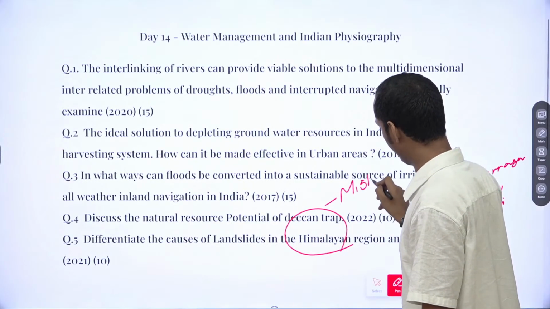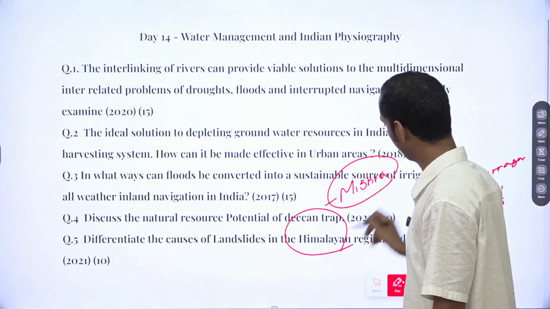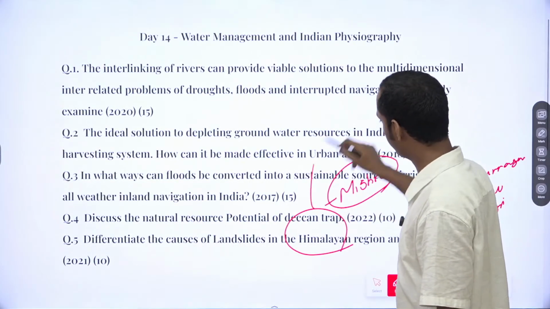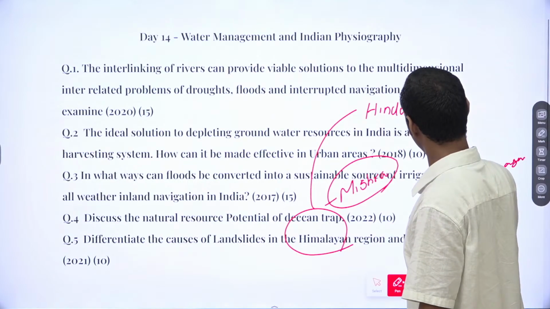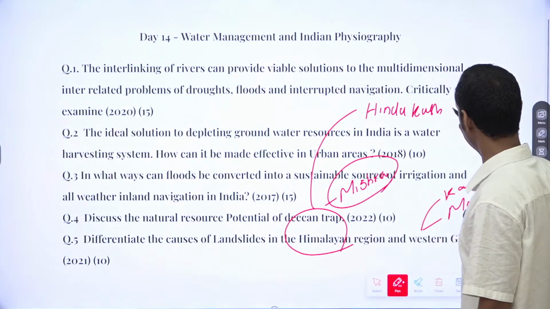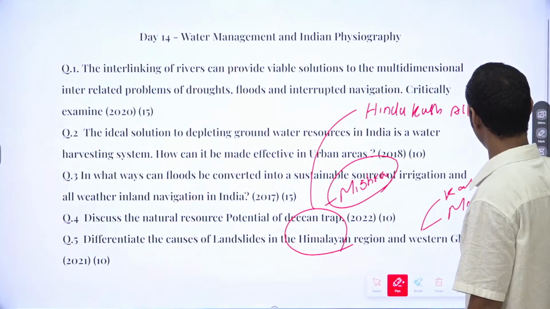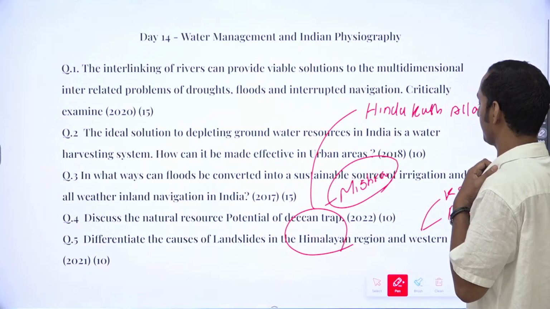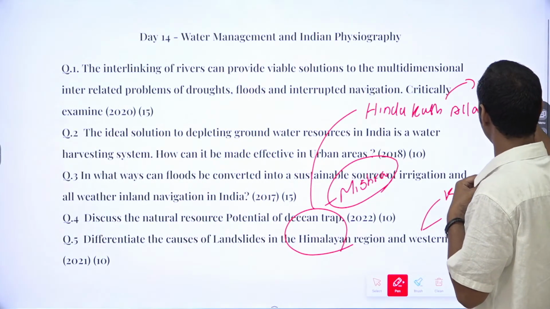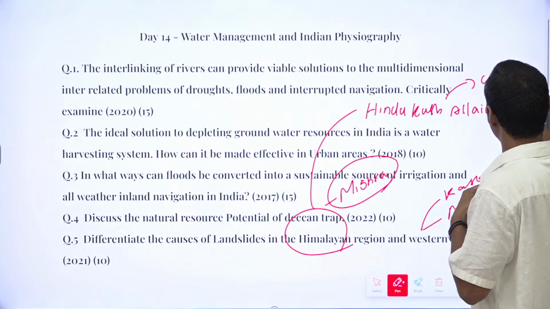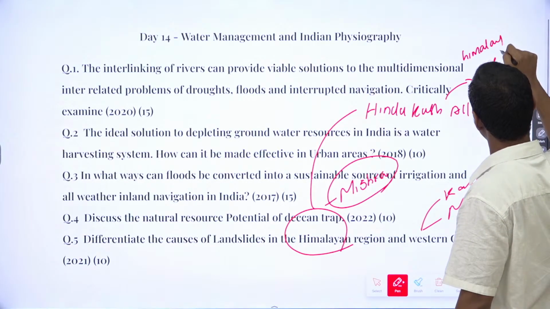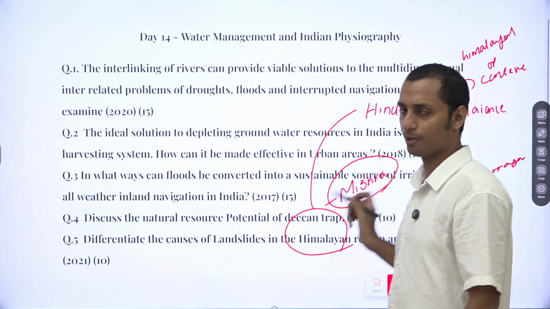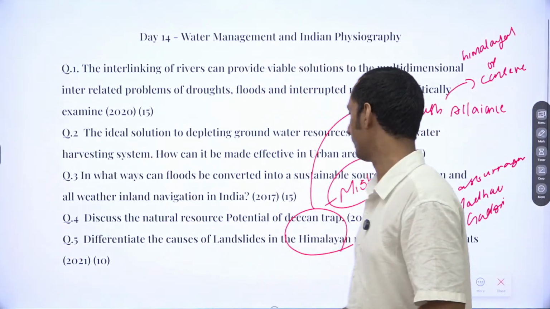I guess the Mishra committee report is there. Also, you can mention the Hindu Kush alliance between India, China, Pakistan, Nepal, and all these countries, which provides for the conservation of Himalayas. I guess the Mishra committee report, I'm not sure, you need to Google it.